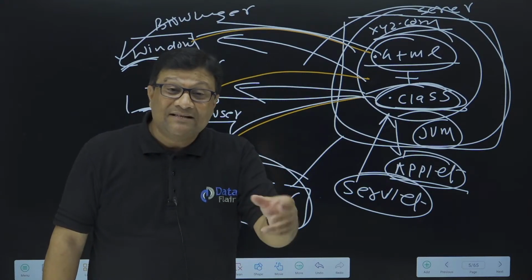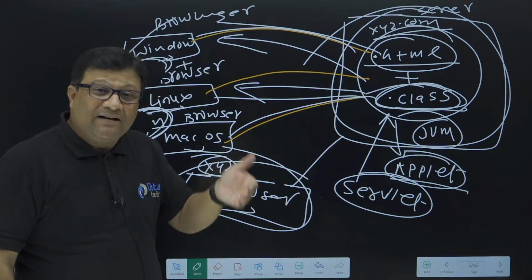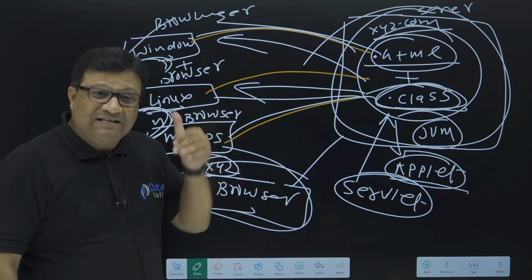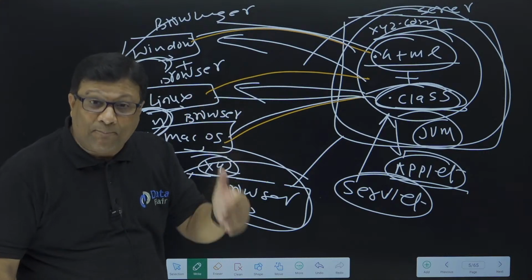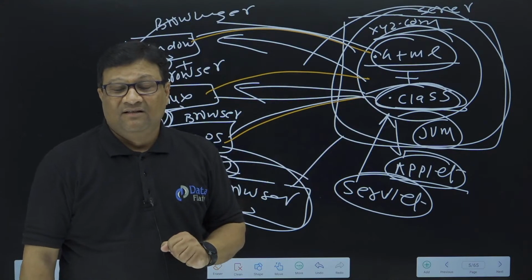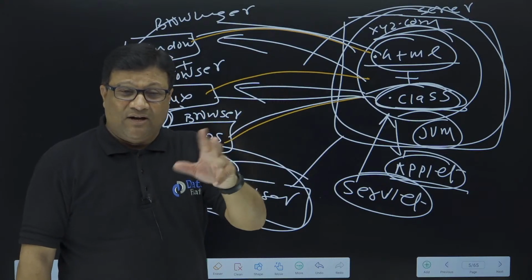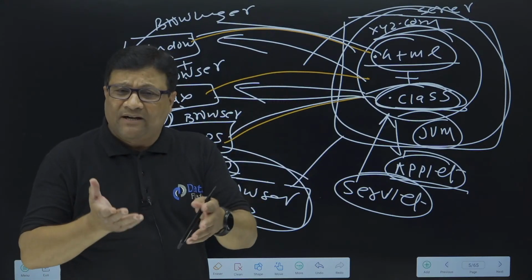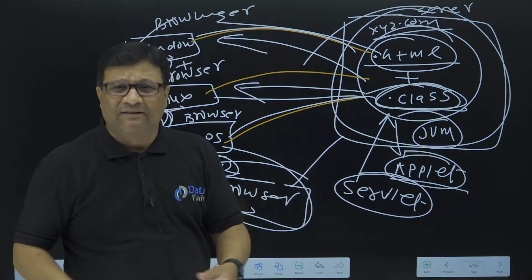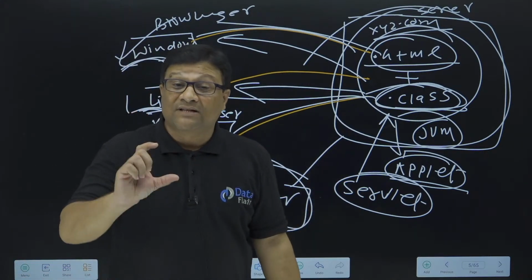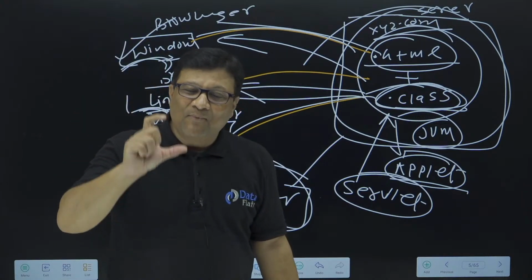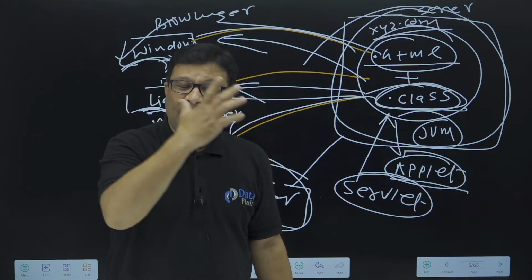Applet is a client-side technology. Applet is executed by the client machine; the client machine's JVM is responsible for executing the applet, while servlet is executed by the server machine. Java changed this scenario, and for that reason no one uses applet right now. Applet is not a part of modern Java, because in almost every application we use servlet. Servlet means server-side applet, the Java program which is executed by the server machine.